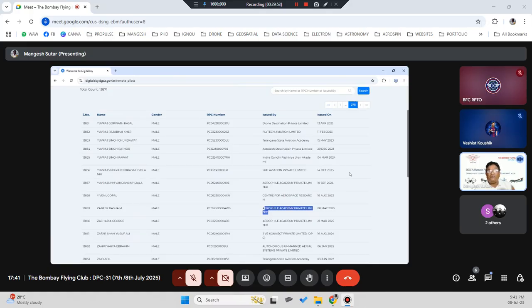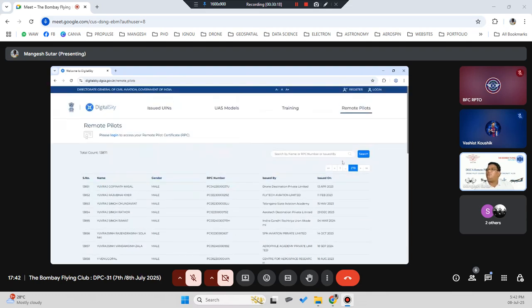But since we have moved to the new location, we are only able to generate offline. That will change in the next 1 or 2 weeks, mostly by the end of this month. I assume that all will be online then. So even your batch will probably get online. If not, initially you will get it offline, and later on your certificate will be converted into online mode. So don't worry about it.